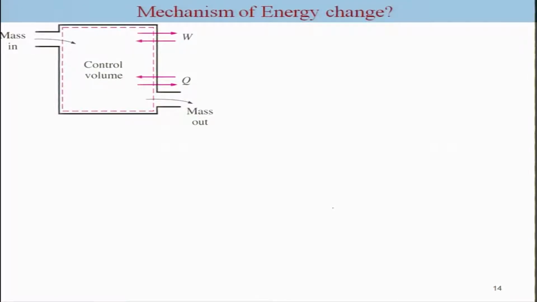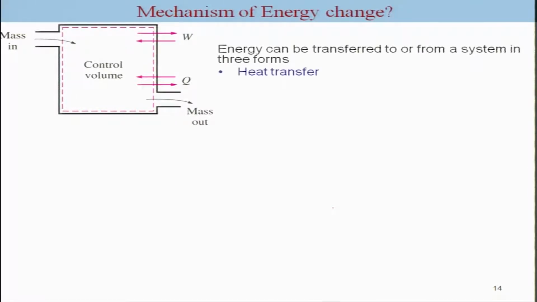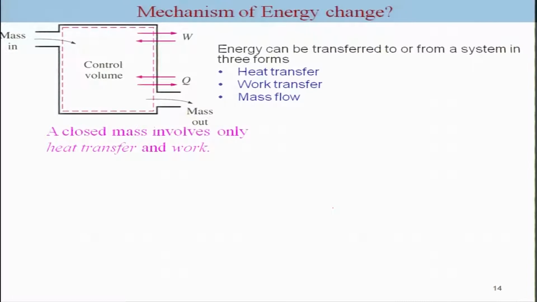So, we have mass interaction, that means masses can come in and out, and work as well as heat interaction. So, energy can be transferred to or from a system in the form of heat transfer, work transfer, and mass flow. Whereas the closed system involves only heat transfer and work.